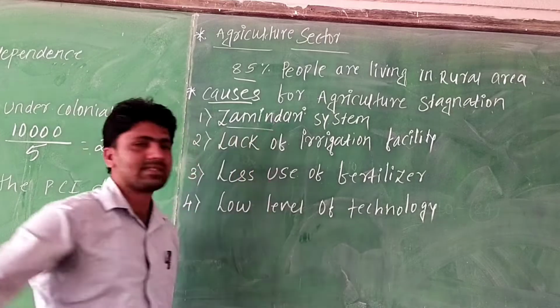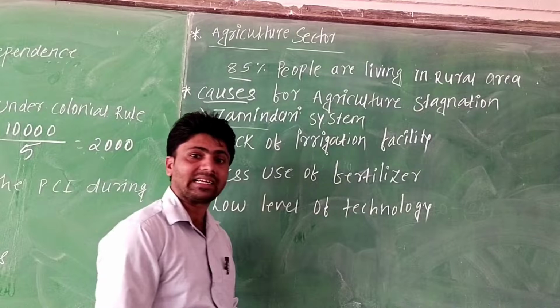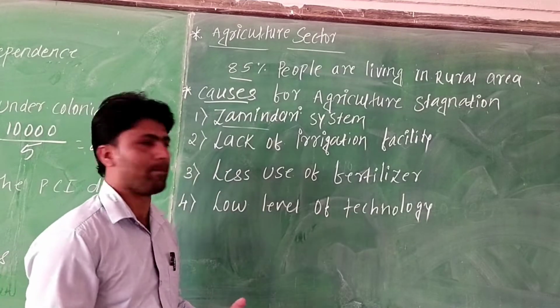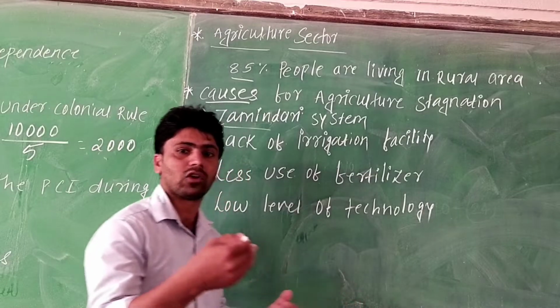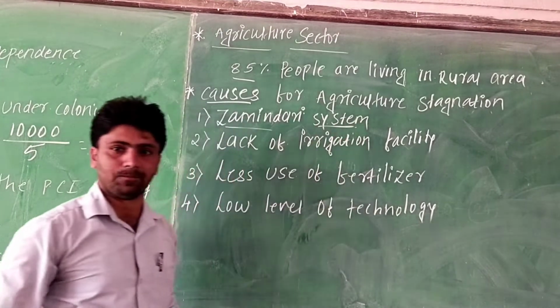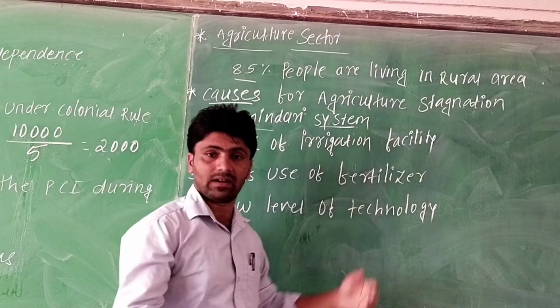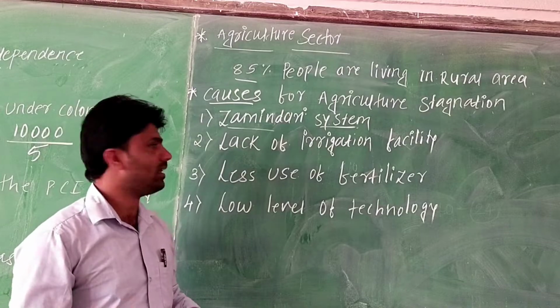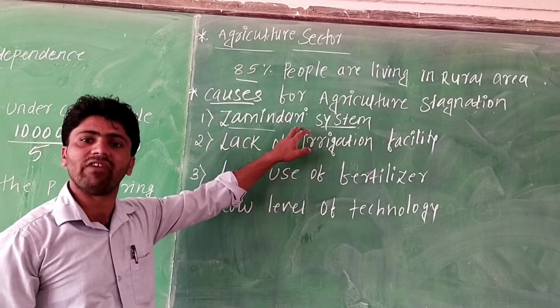First is the zamindari system. Zamindari system means the Britishers collected revenue from the Indian people, taking tax from the tillers, the farmers. In the zamindari system, they took a high level of revenue from the tillers or farmers. That was the first reason agricultural productivity was very low.